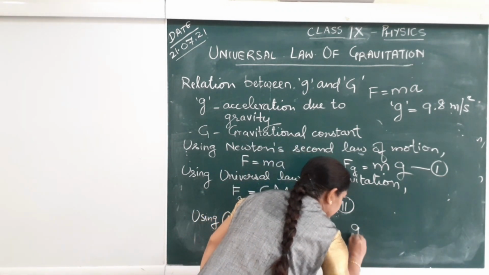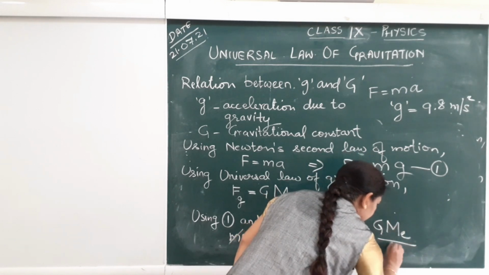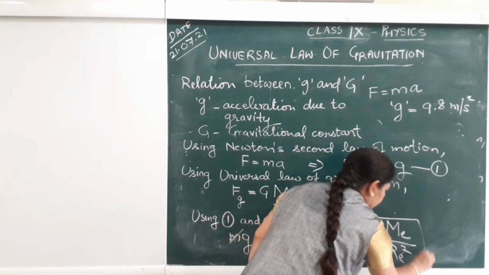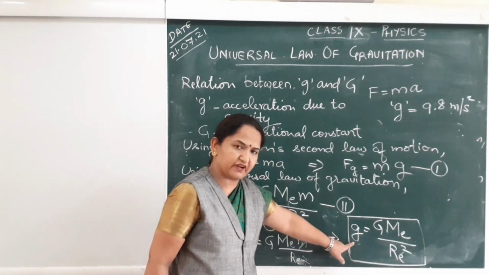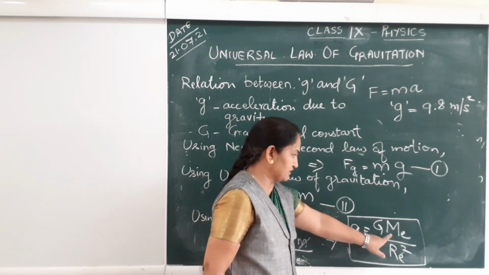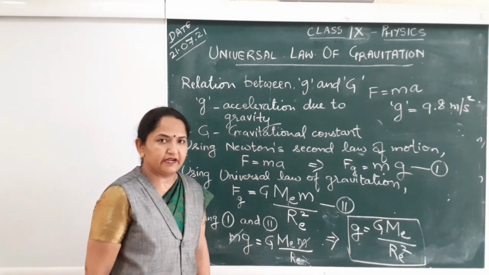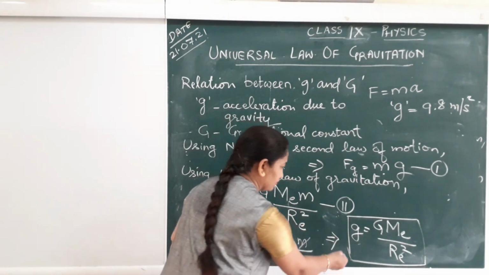This implies g is equal to capital G ME upon RE square. Thus, acceleration due to gravity is equal to gravitational constant multiplied by mass of earth divided by radius of earth square. This is acceleration due to gravity.